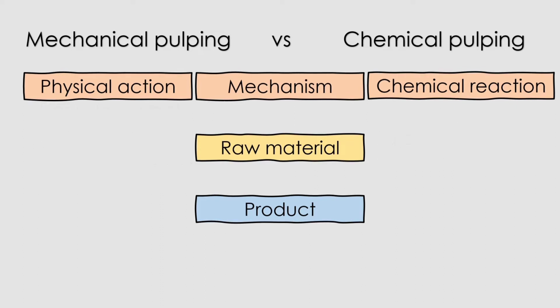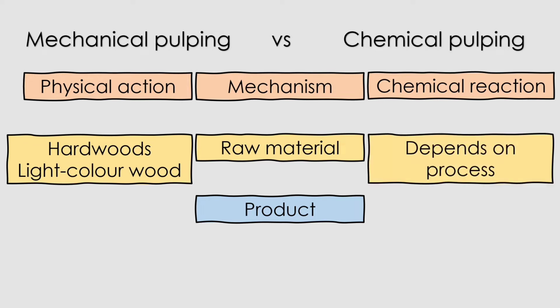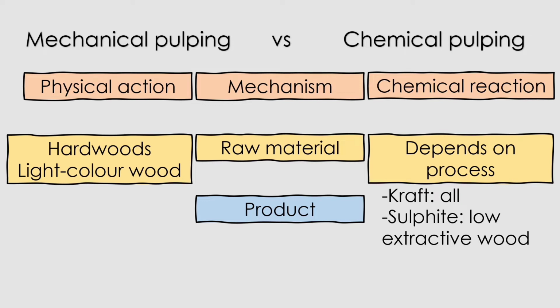The raw materials used for mechanical pulping are usually hardwoods like poplar or light color softwoods. For chemical pulping, the type of process used determines the raw materials needed. For the kraft process, all types of wood can be used. Sulfite pulping is suitable only for species with low extractive content. Soda pulping is only limited to easily pulped materials like straw.